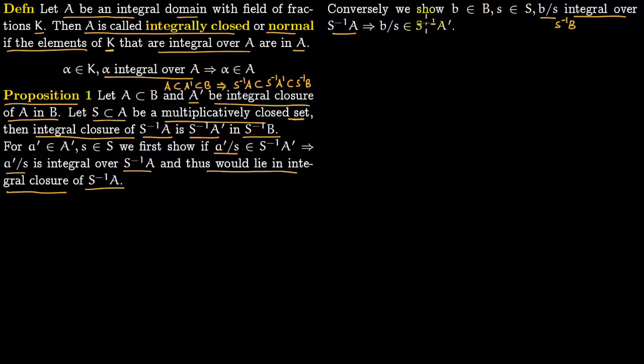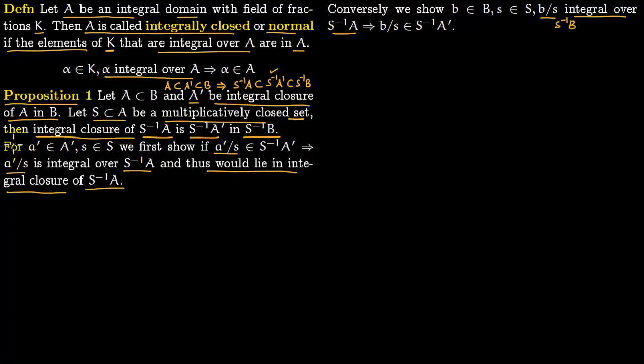That would prove that S inverse of A prime is the integral closure of S inverse of A, because first, any fraction in S inverse of A prime is integral over S inverse of A. And in the bigger ring, any fraction which is integral over S inverse of A lies within S inverse of A prime, so it lies within the integral closure. Therefore we will have this result.